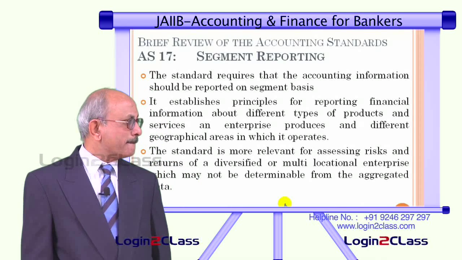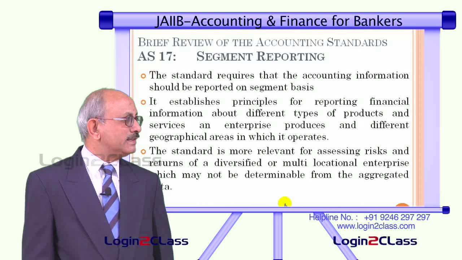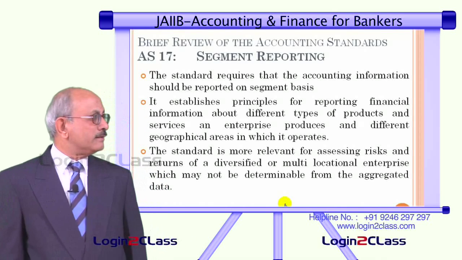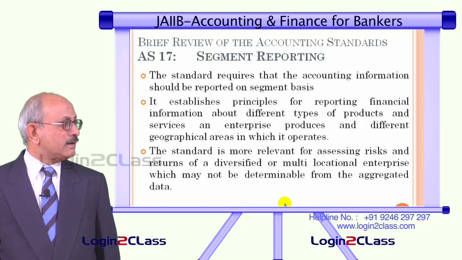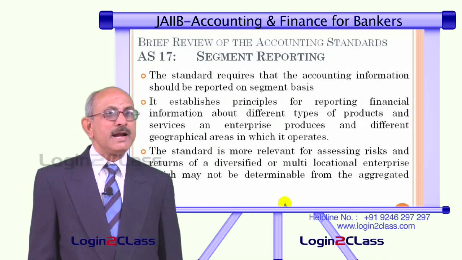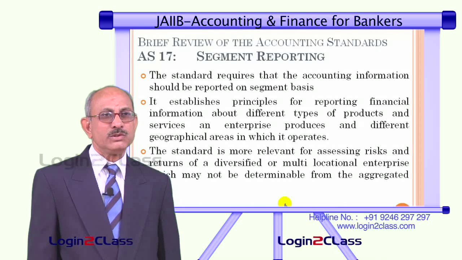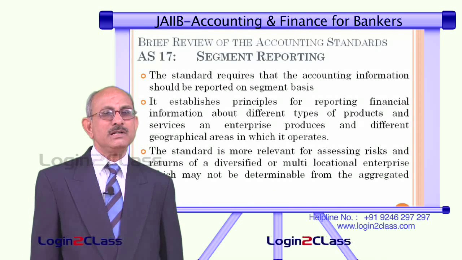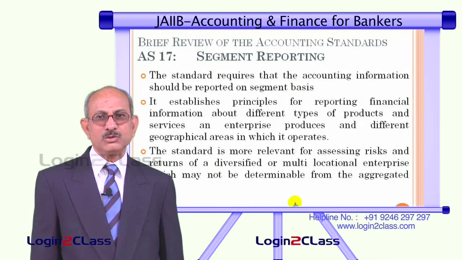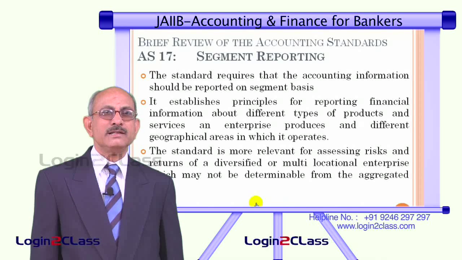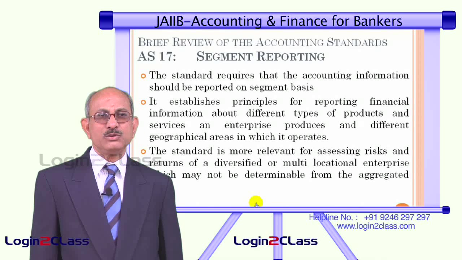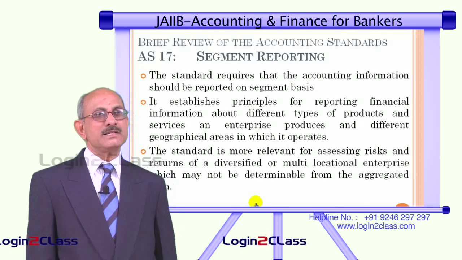Once that is done, they have to assess the risk and returns of such segments, and this data needs to be disclosed in the AS 17. So, segment reporting becomes very important for the users of the financial statement, so that they will be able to relate the different segments as to their risk and return characteristics.